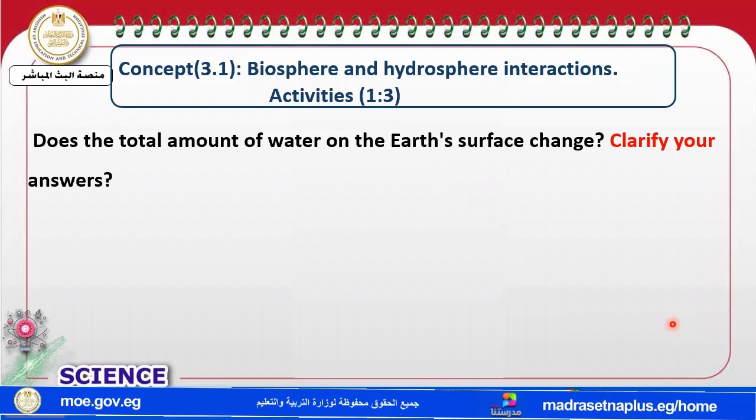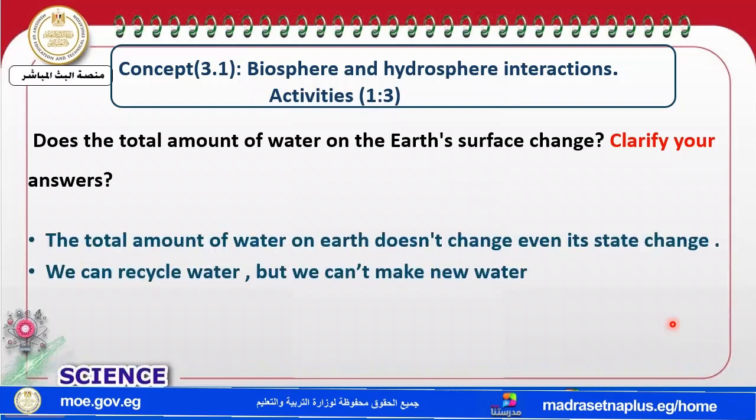Now, if I ask you a question: does the total amount of water on Earth change? Clarify your answer. My dear students, take care that the total amount of water on Earth does not change, even if its state changes from liquid to solid or from liquid to gas. The state changes, but the total amount does not change. We can recycle water, but we can't make new water.